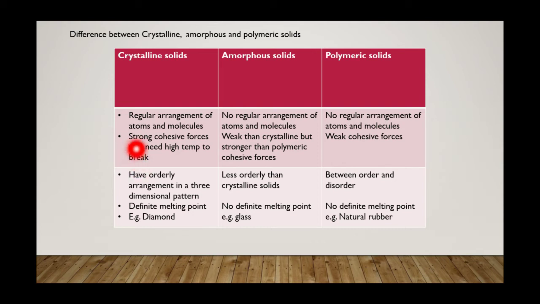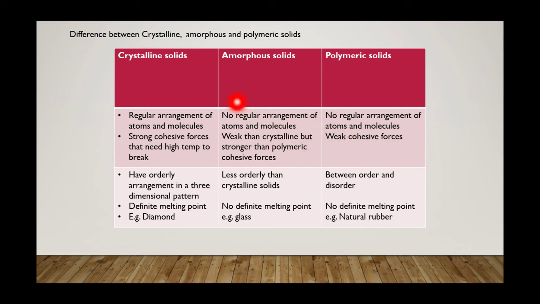Now, a question may arise: what is the difference between crystalline, amorphous, and polymeric solids? Crystalline solids have regular arrangement, while amorphous and polymeric do not have a regular arrangement. These have strong cohesive forces, while amorphous have strong but weaker than crystalline cohesive forces, and polymeric solids have weak